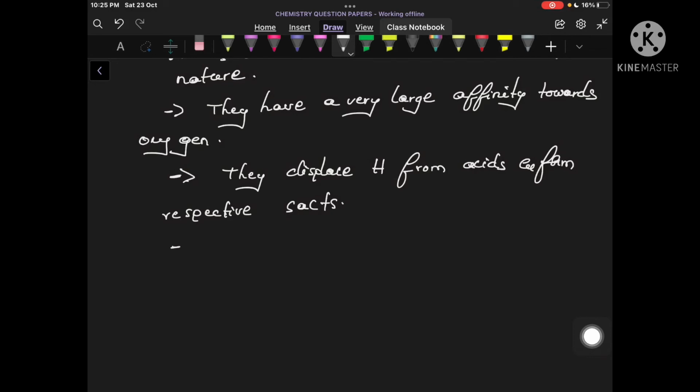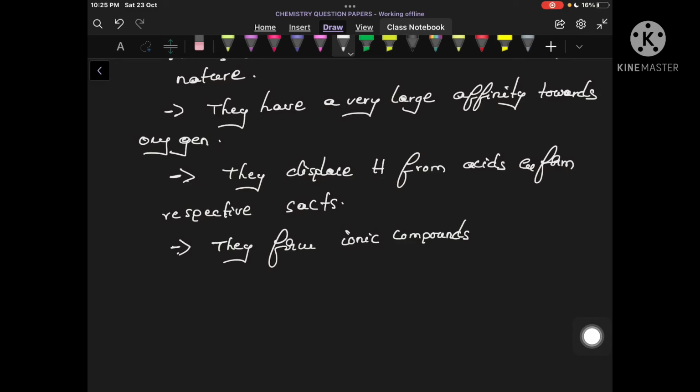And one more property is they form ionic compounds. What is meant by ionic compounds? It means that if two atoms combine to become one molecule, one atom donates an electron and another atom accepts an electron.